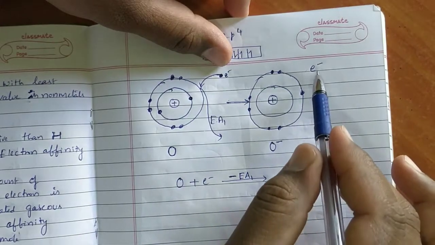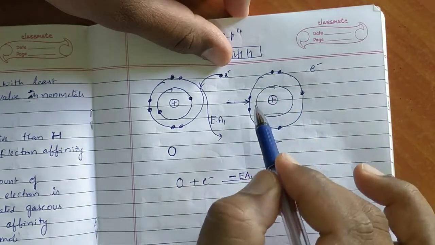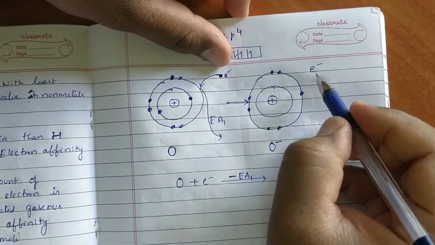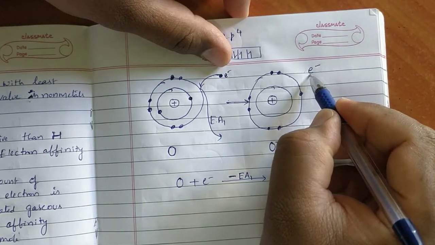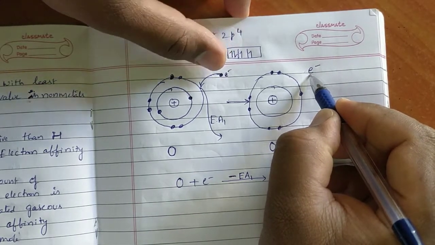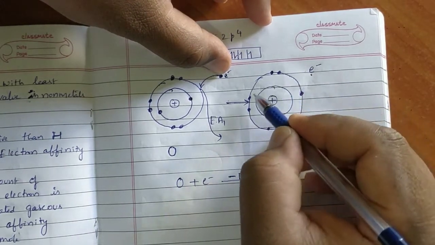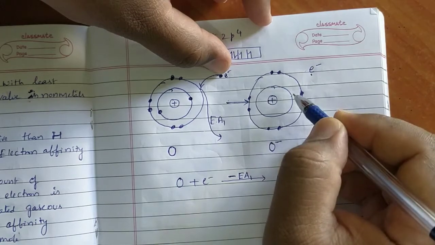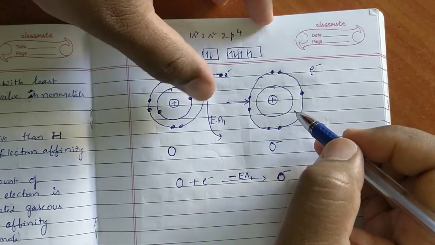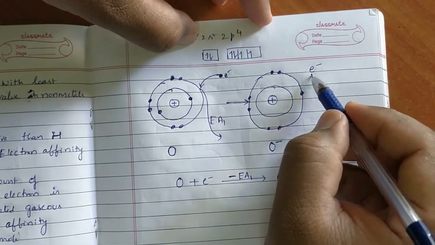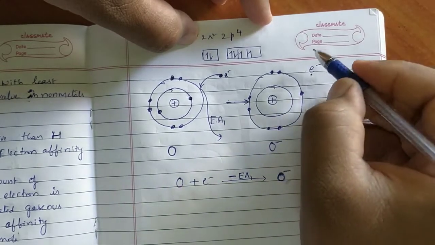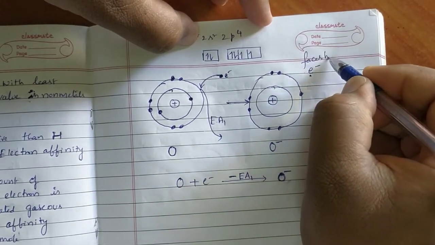This time, this electron is opposed by 7 electrons. That's why this electron faces more repulsions compared to that electron. This electron should enter an outermost shell containing 7 electrons, while that electron entered an outermost shell containing only 6 electrons. So this electron faces high repulsions.